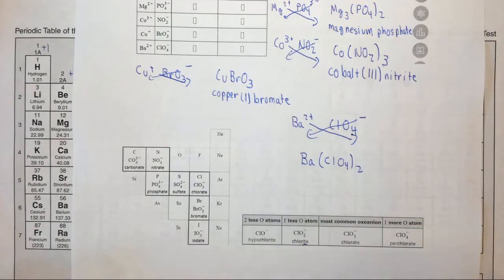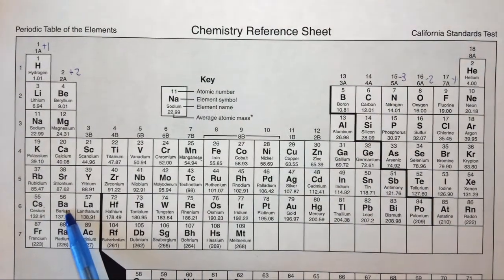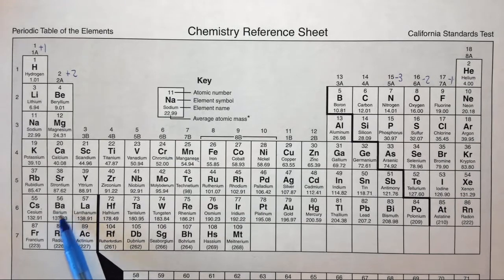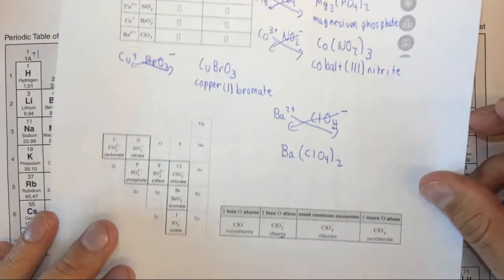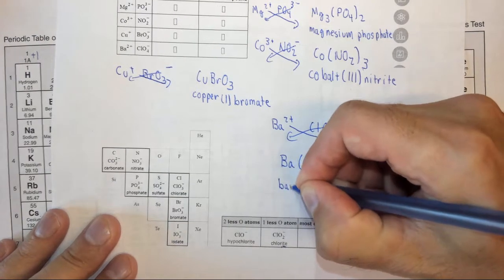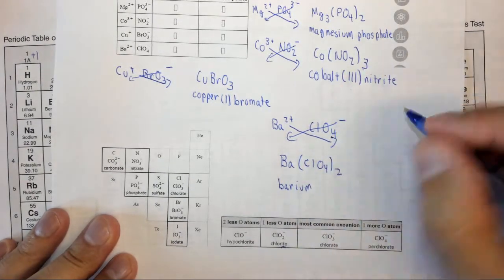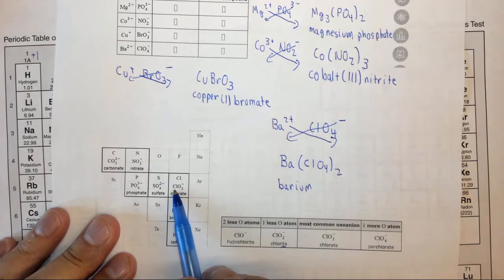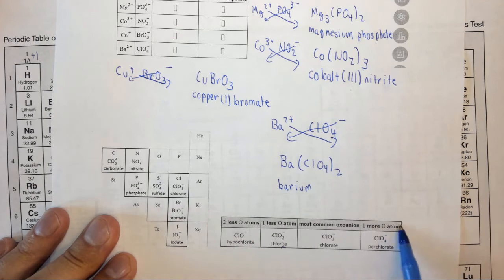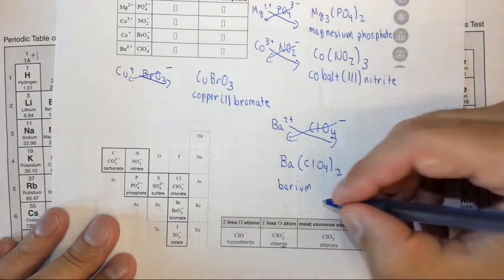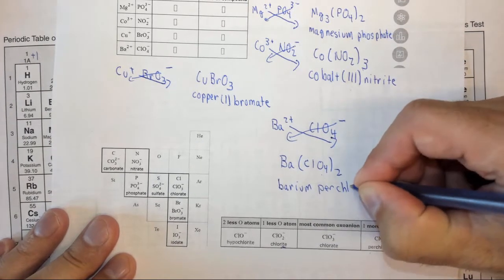First thing, is barium capable of forming multiple charges? And the answer to that question is no. Barium is a main group metal in group 2A, so it's not a transition metal or underneath the nonmetals, so we do not need a Roman numeral. So to name this, this is barium, no Roman numeral. Now we need to figure out what this is called. The most common chlorine-containing oxyanion is ClO3-, which is chlorate. If you have one more oxygen, because now we have ClO4-, it's perchlorate. So this is barium perchlorate.